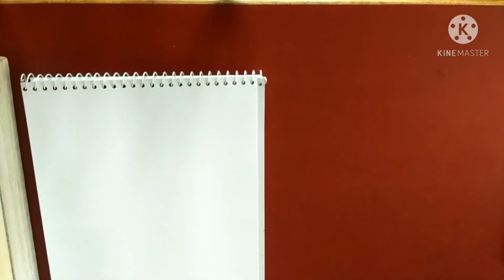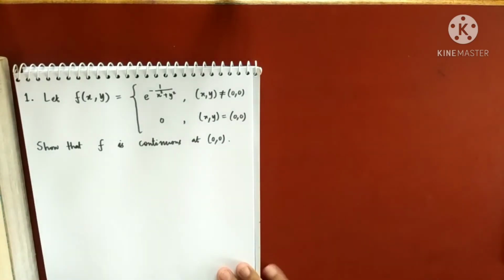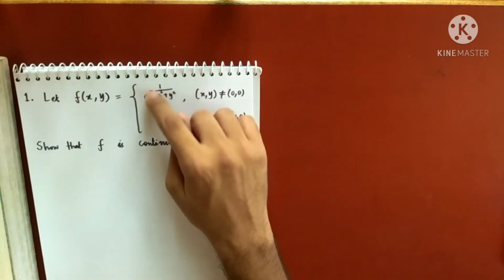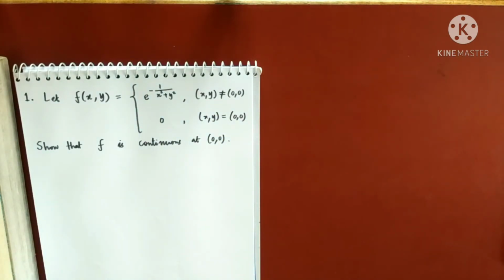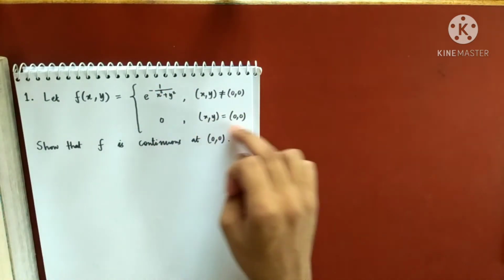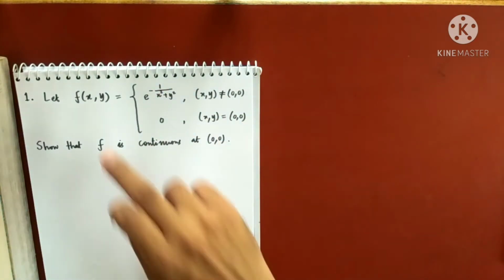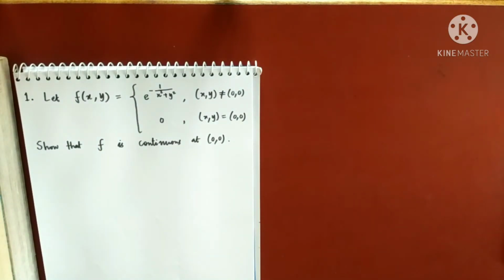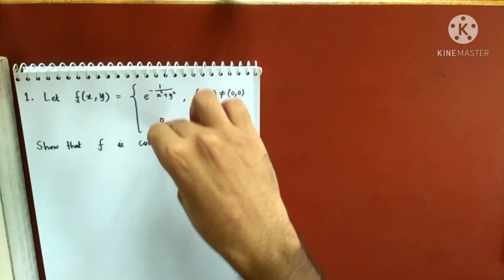So now let me write down a question. The question is this: let f of x comma y equal e to the power minus 1 by x square plus y square, so this whole thing is in the power of the exponential, when x and y are not 0, because when x and y are 0 this will not be defined, and 0 when x and y are 0. Show that the function is continuous at 0, 0. So you have many ways of doing this. One, you can show that the limit at 0, 0 is the same as 0.